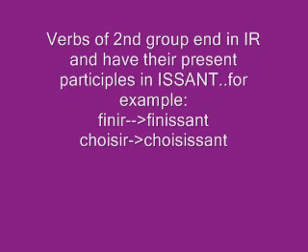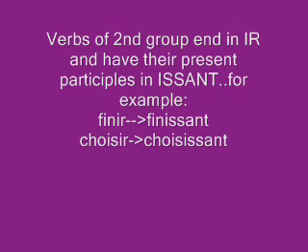Verbs of the second group are verbs which end in ir, like finir, or choisir, or bâtir, and whose present participle is formed in issant. We will study this later, okay? You don't have to worry about it, but they will end in ir, and the present participles will end in issant.